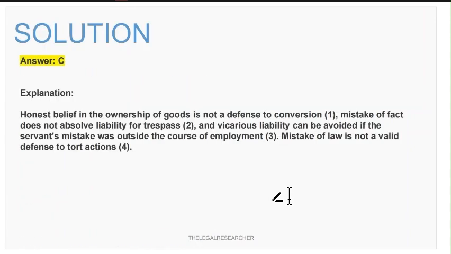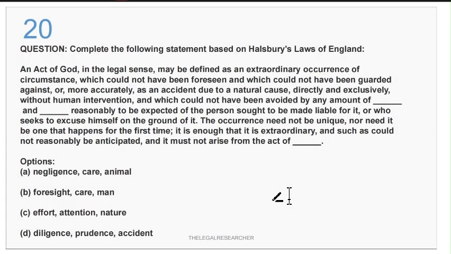So this was the correct question number 19. Now coming to question number 20, the last question. This is a statement based on Halsbury's Laws of England, so you have to fill in the blanks. This question has been prepared by me intentionally to let you remember what we have discussed and what could be asked in examinations. So just try to fill it.